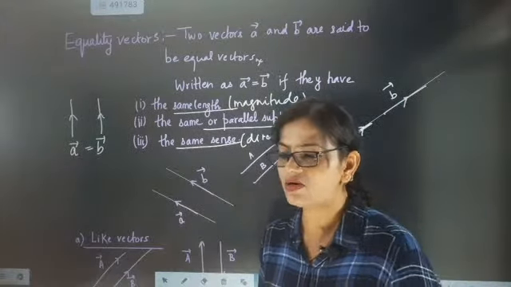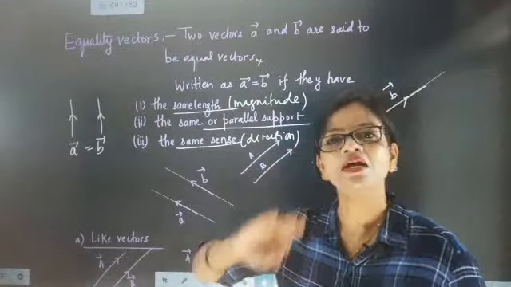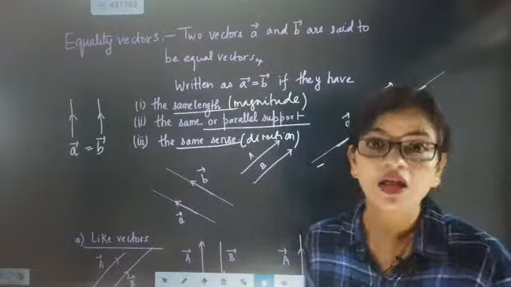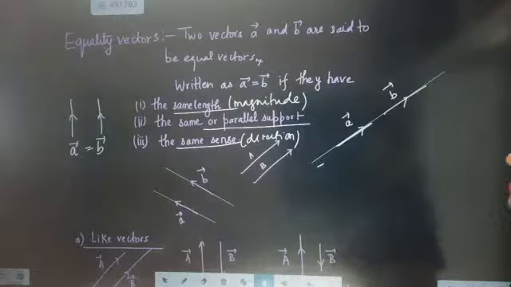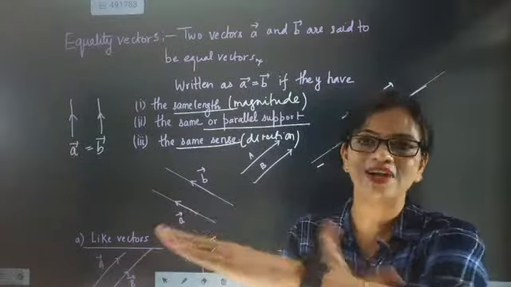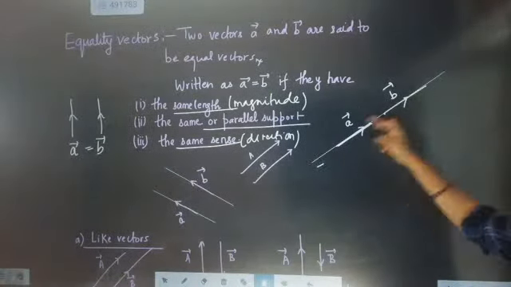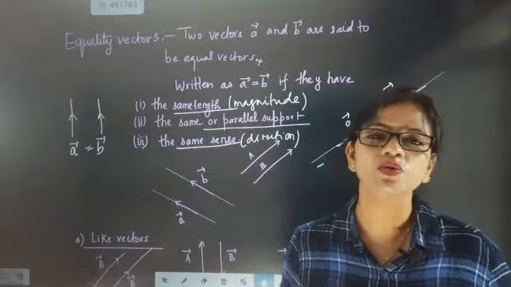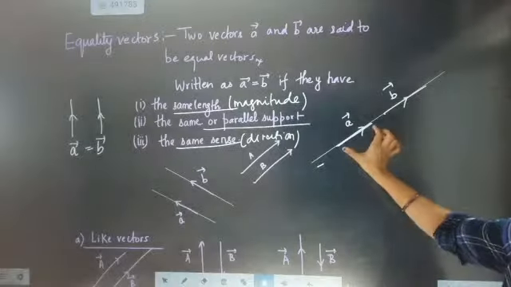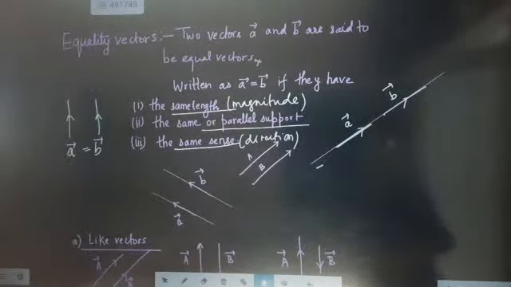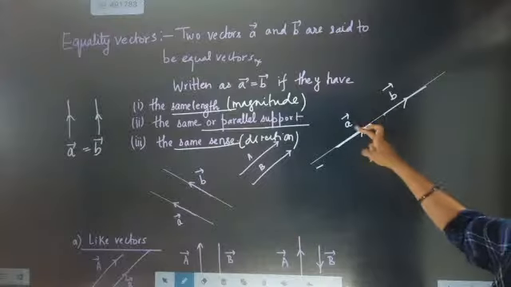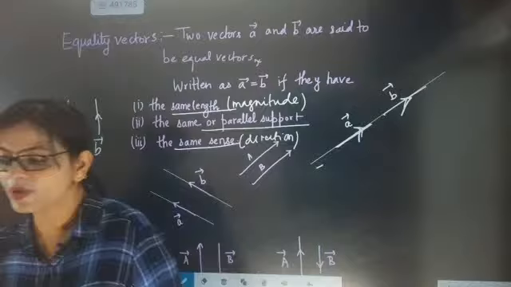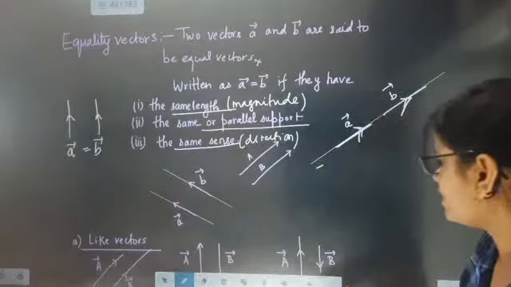Here also A and B vectors are called equal vectors, because they have the same direction and the same magnitude. Here the same support and two vectors are there. If two vectors are on the same support, and they have equal magnitude and the same direction, this one's magnitude is equal to this one, and the arrows are pointing in the same direction, then that also will be called an equal vector.